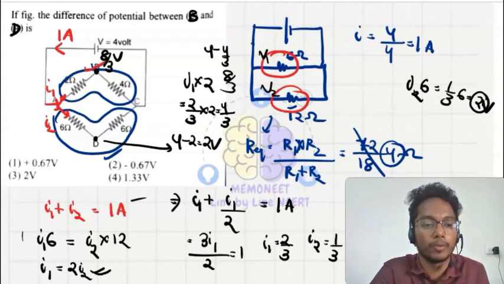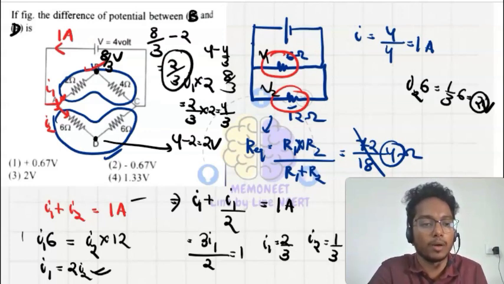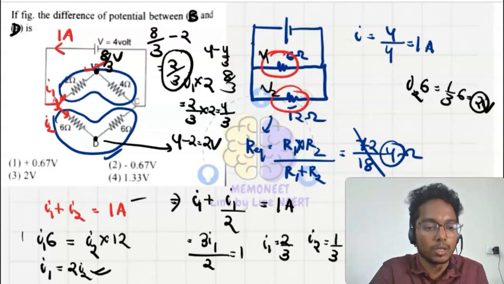So 2 volt will be at point D, and at point B it is 8 upon 3. So what will be our difference? 8 upon 3 minus 2, that is equal to 8 minus 6, that is 2 upon 3. Okay, 2 upon 3 will be our potential difference. That is plus 0.67, which is option 1, our correct answer.